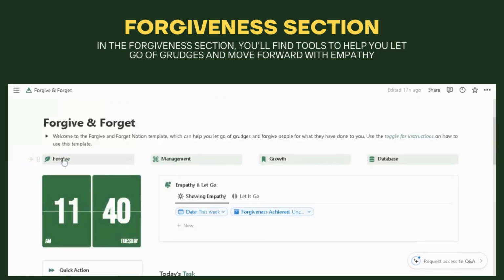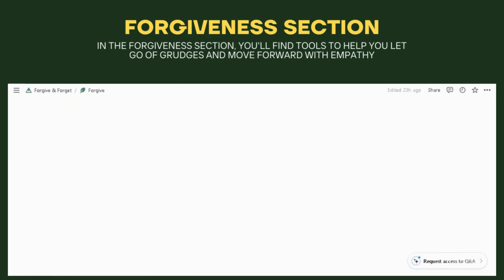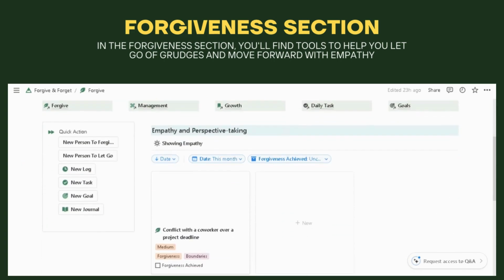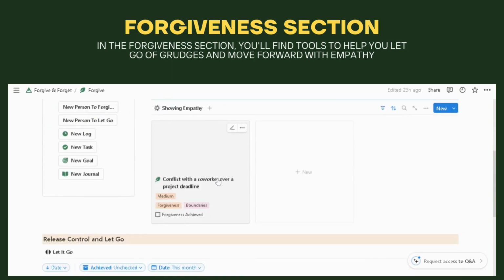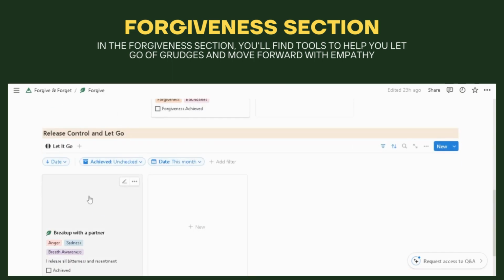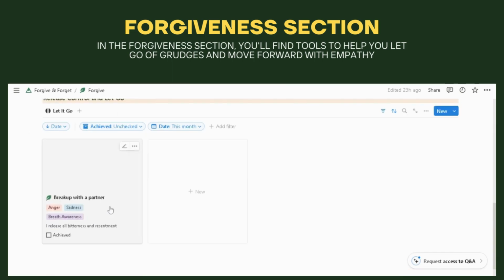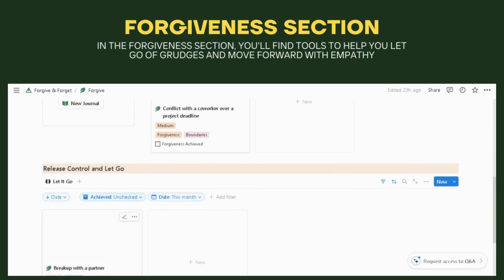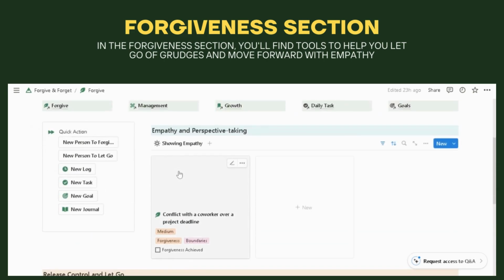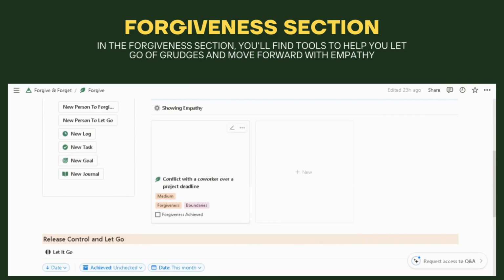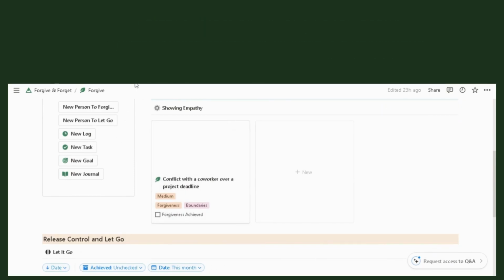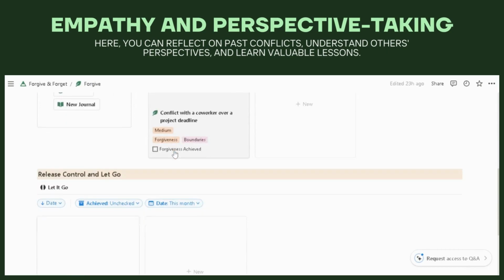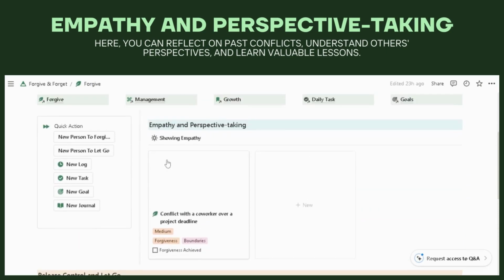In the forgiveness section, you'll find tools to help you let go of grudges and move forward with empathy. There are two main parts: empathy and perspective taking, and release control and let go. First one, empathy and perspective taking.